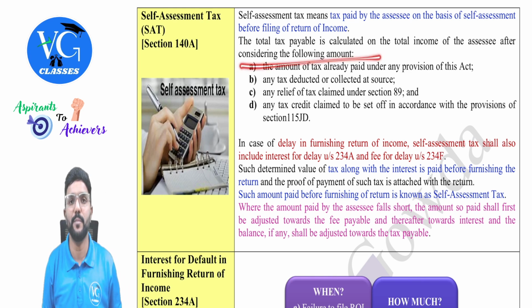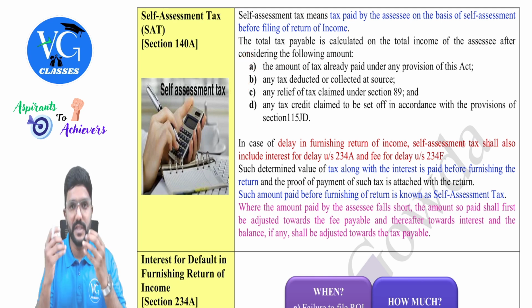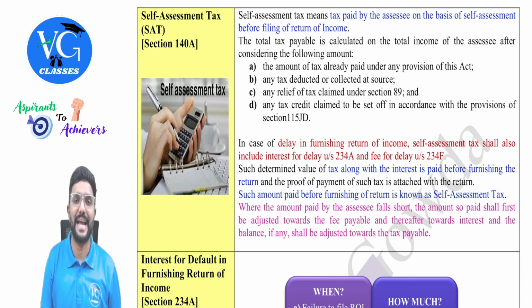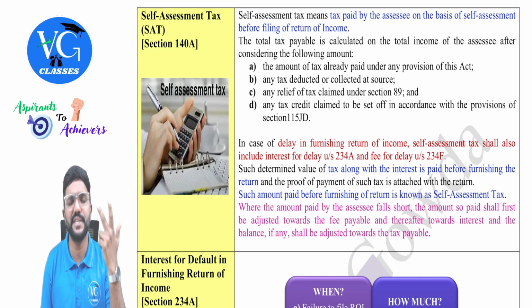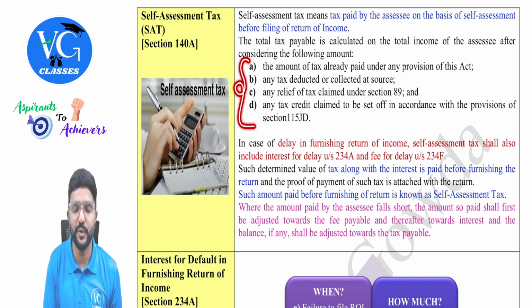After considering the following amounts, that is, from the total tax liability, we will reduce all this. If still any amount is pending which is positive, we will pay it as self-assessment tax. Sir, what if the assessee has already paid excess tax in the form of TDS, TCS or advance tax? Then whatever excess he has paid, he can claim it as a refund by filing the return. Okay. So from the total tax liability, we need to reduce all this, guys.